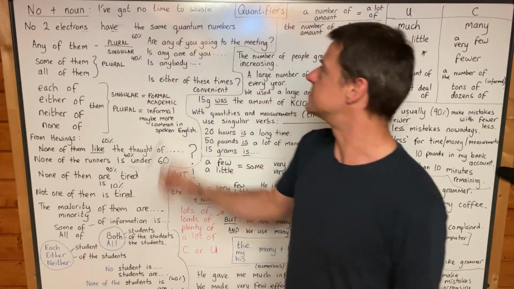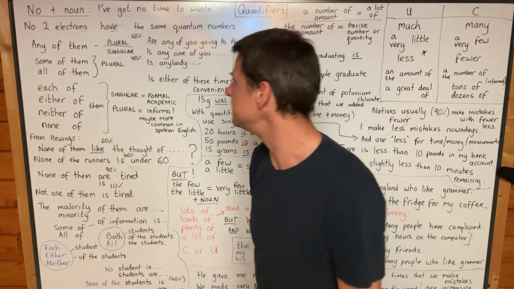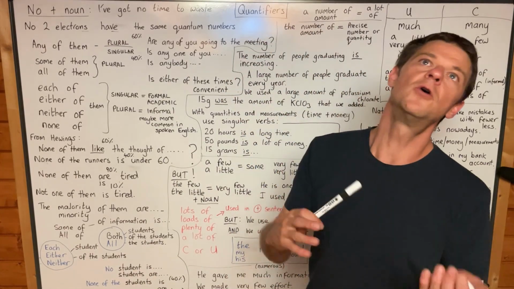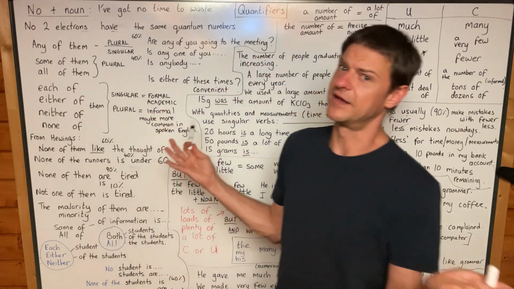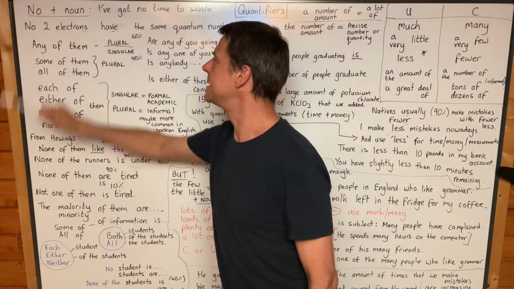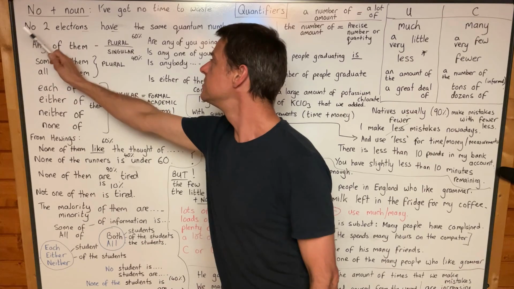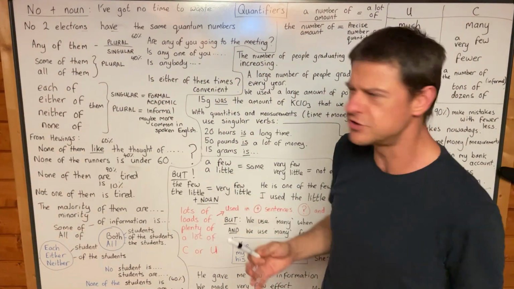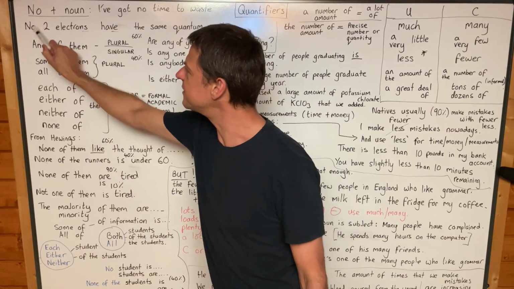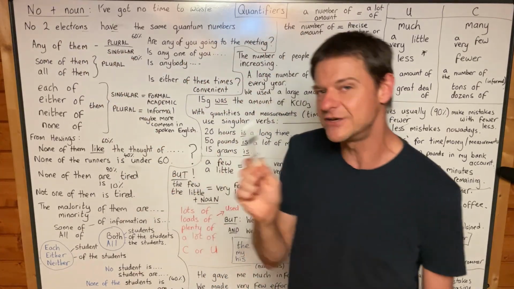I've got no time to waste. He has no friends. Yeah, no man would want to suffer as I have suffered. Whatever. Yeah, but no and then noun. Here's another example. No two electrons have the same quantum numbers. Yeah, the exclusion principle. And so notice that we say no two electrons have and not has.